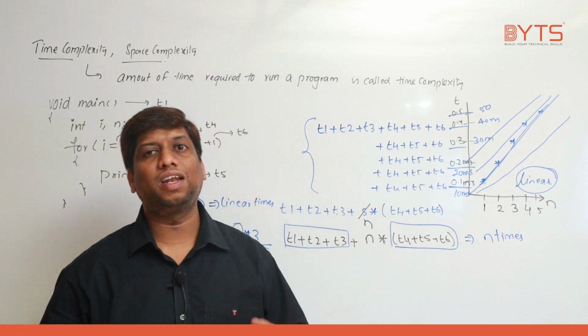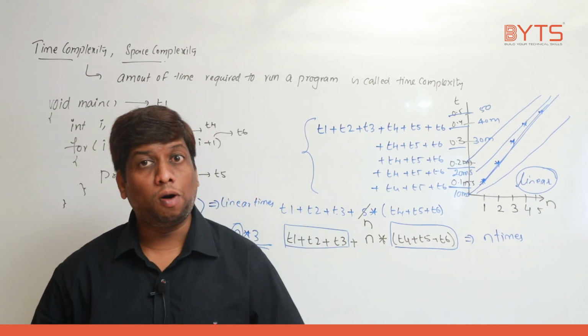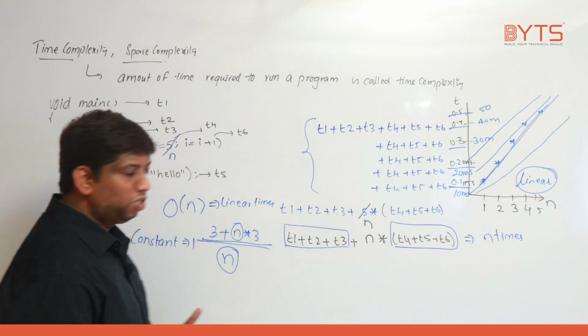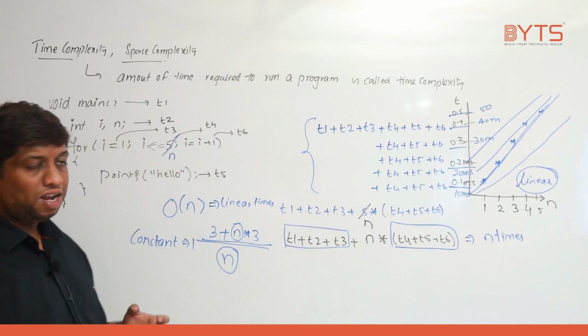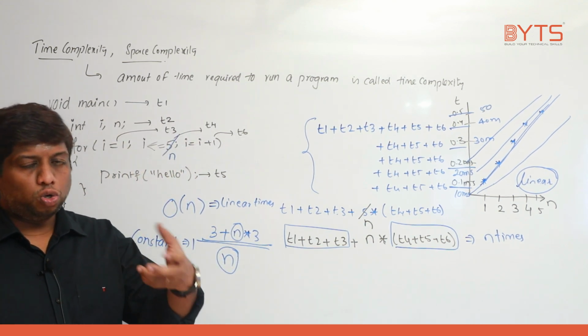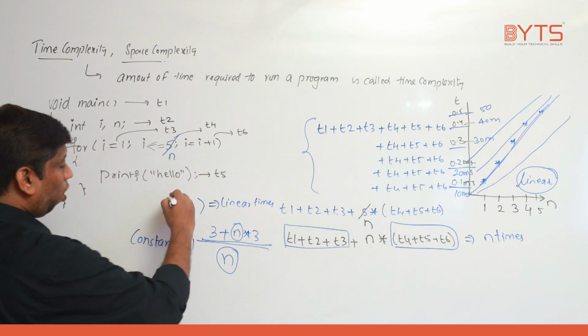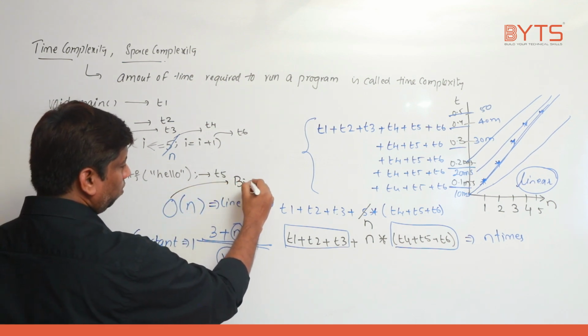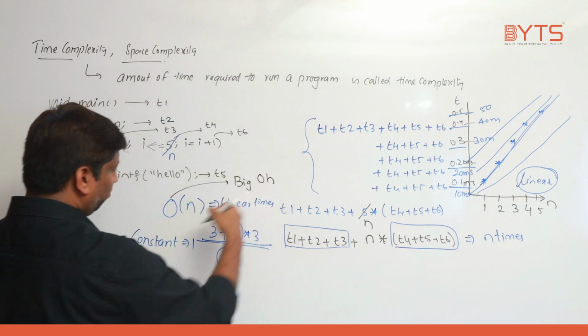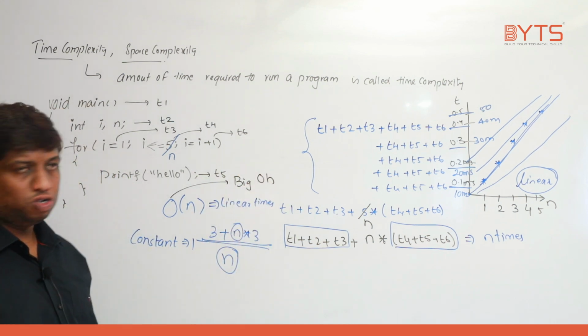So we are just calculating the approximate time, amortized time, right? Approximate is also called amortized time, and the time taken to run this algorithm is how much? Big O of n. What is this called? Big O of n. What is Big O of n? Now only we introduce it, the story will run.